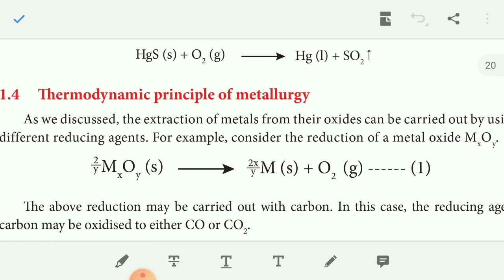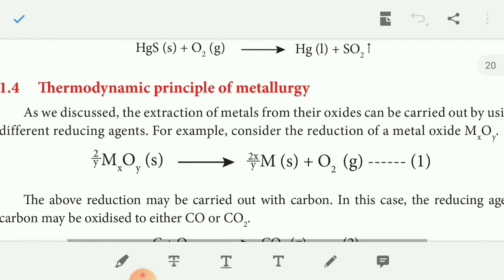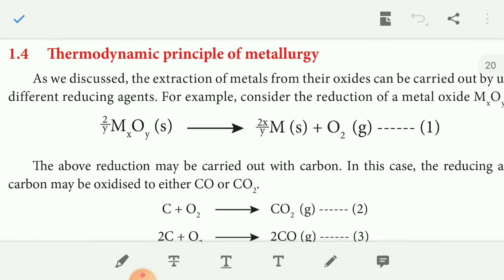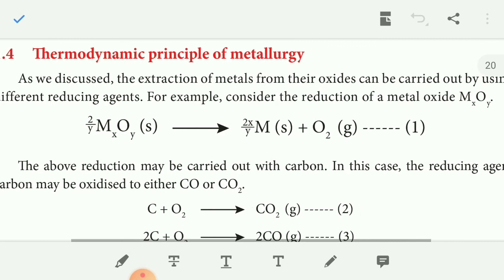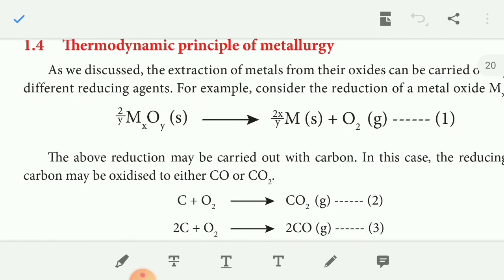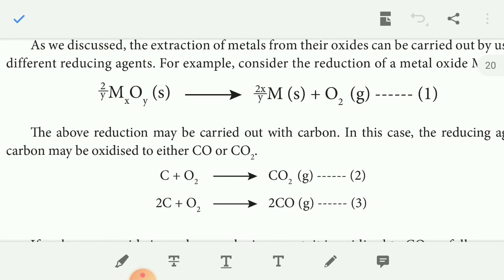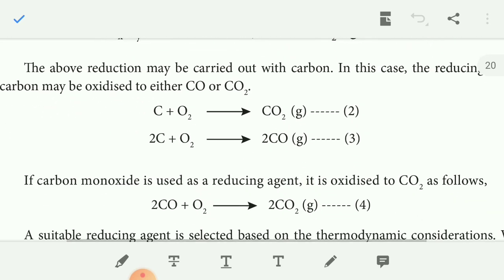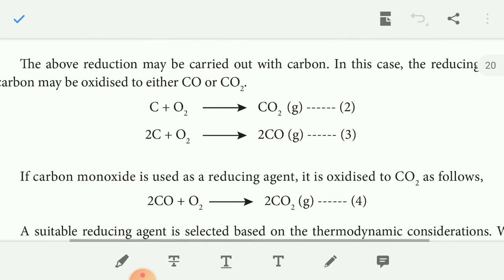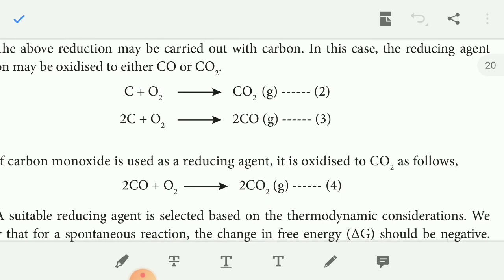Consider the reaction of a metal oxide going to metal plus oxygen. The above reduction may be carried out with carbon. The reducing agent carbon may be oxidized to either carbon monoxide, CO, or carbon dioxide, CO2. So carbon, that is coke, is oxidized to form carbon dioxide, then carbon plus oxygen forms carbon monoxide. If carbon monoxide is used as a reducing agent, it oxidizes to carbon dioxide as follows.